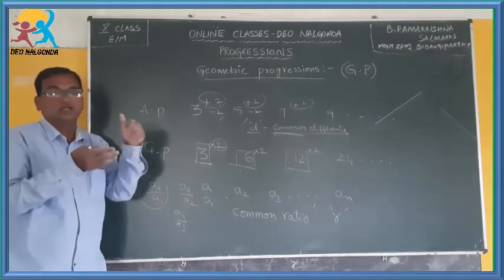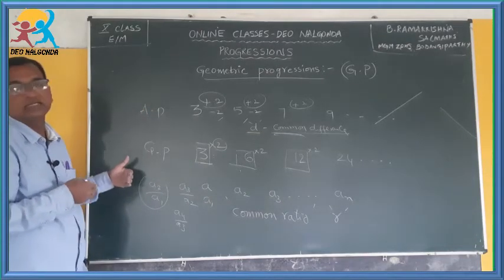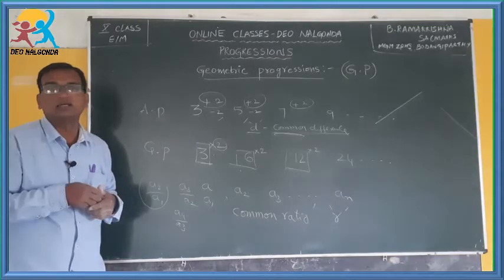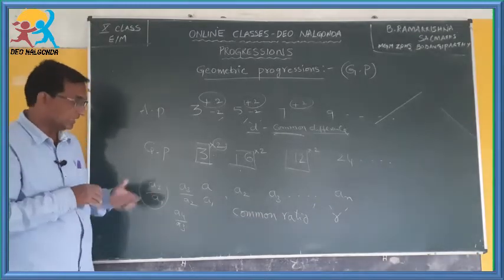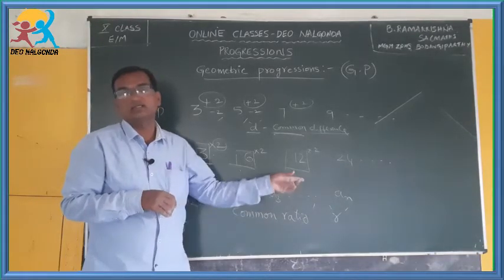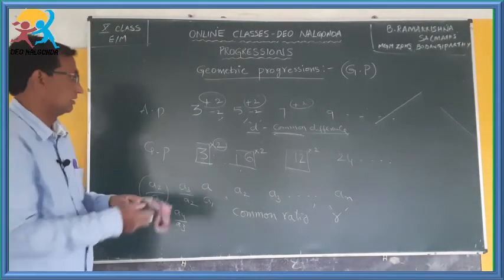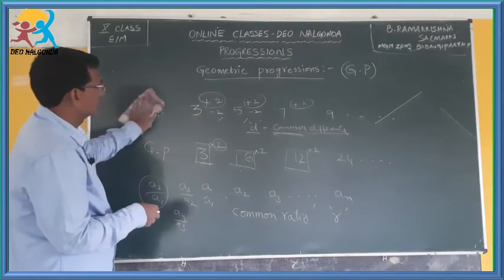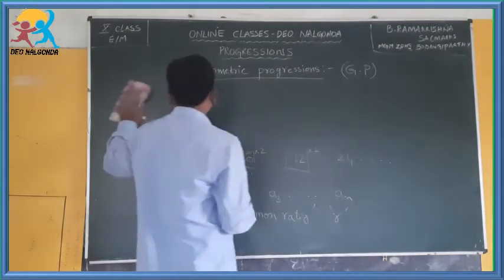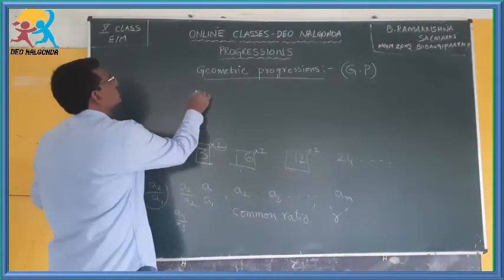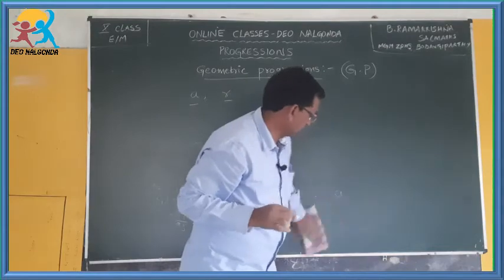If you divide the succeeding number by the preceding number, you will get the same ratios. If you go on dividing, you will get the same ratios, and that same ratio is called the common ratio, denoted with r. So the terminology is somewhat different. A new letter came in here for geometric progression. You have to understand that and use it. So what do you have in geometric progression? A and r.